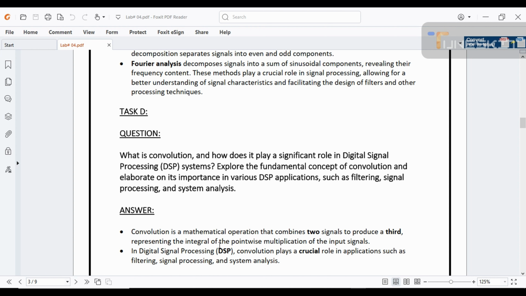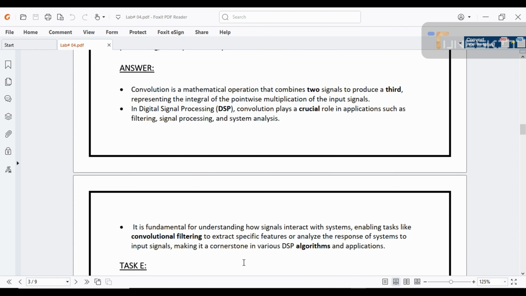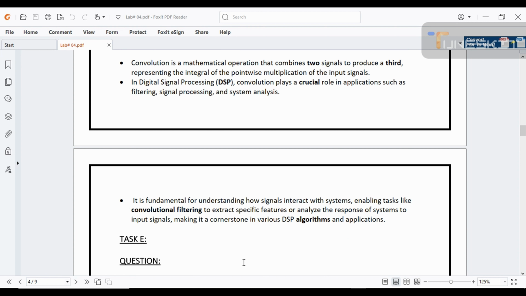In DSP, convolution plays a crucial role in applications such as filtering, signal processing, and system analysis. Next point is it is fundamental for understanding how signals interact with systems, enabling tasks like convolutional filtering to extract specific features or analyze the response of a system to input signals, making it a cornerstone in various DSP